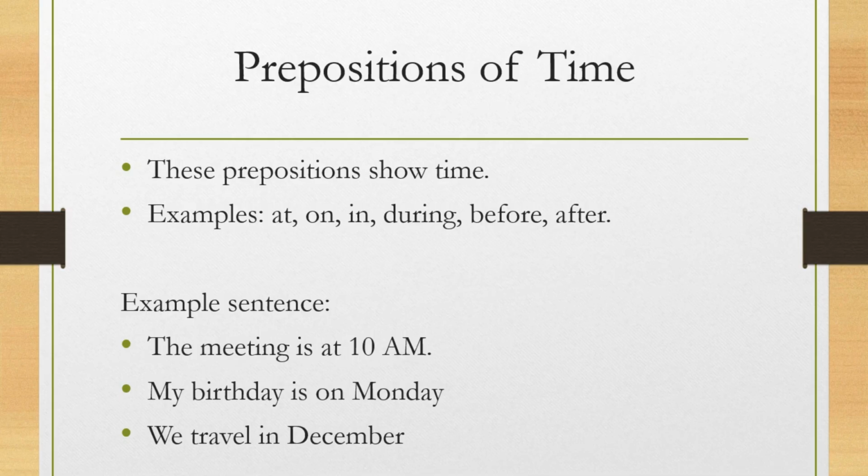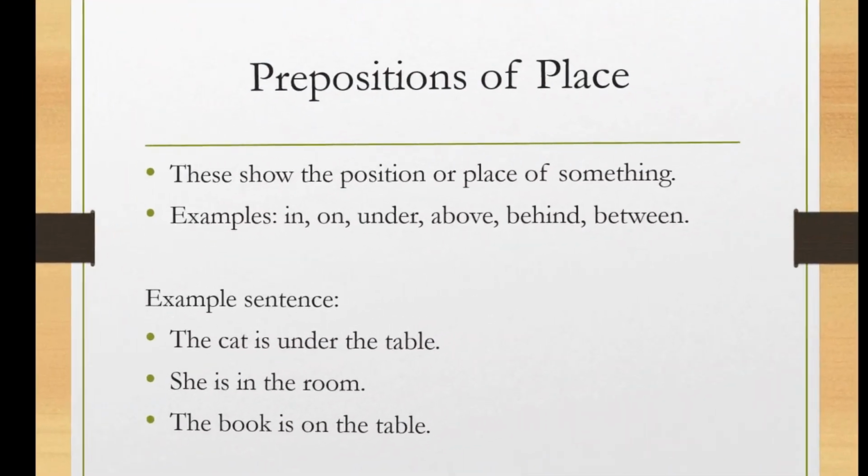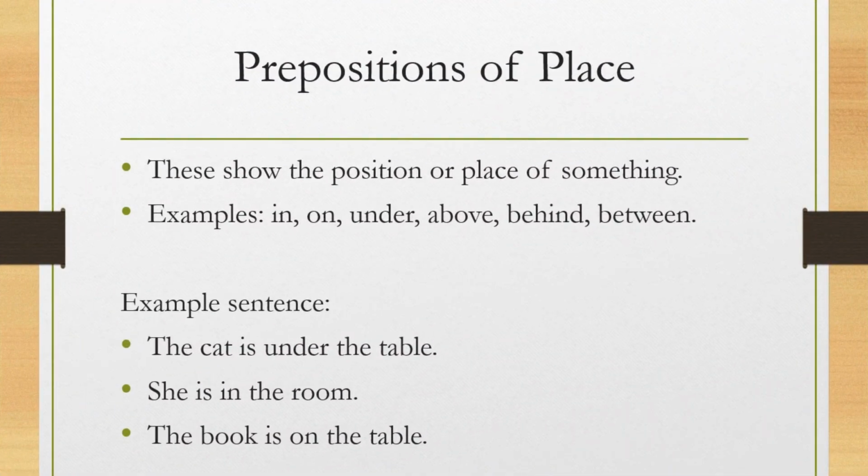Next type, prepositions of place. These show where something is. Examples like between, among, near, inside, outside, under, above, below, behind. Examples in sentences: the cat is under the table, she is in the room, the picture is on the wall, the children are playing under the tree, like this.